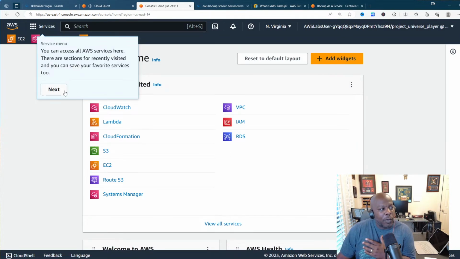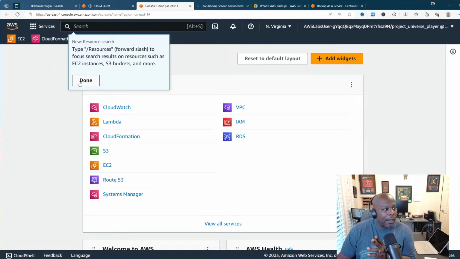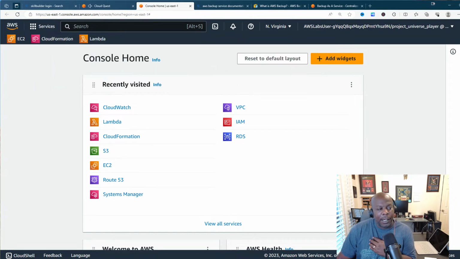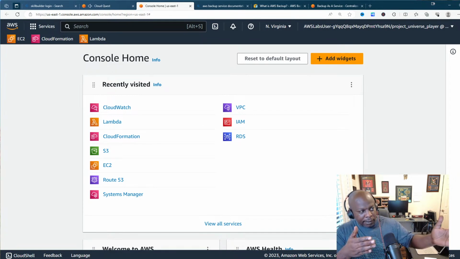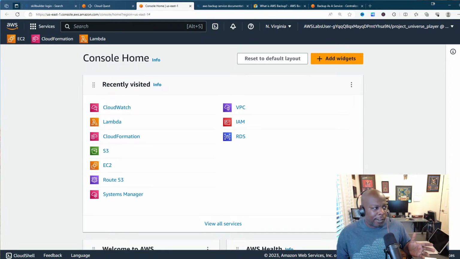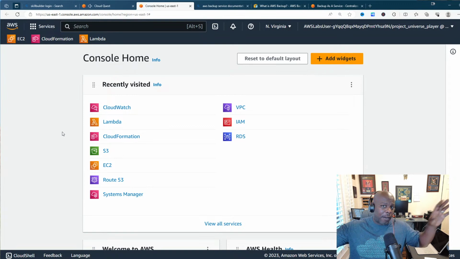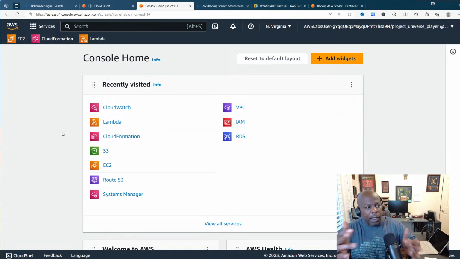And for those of y'all that are watching, if this is your first time in the cloud, what is the cloud? Well, there's many, many different answers to that. To break it down in the simplest form, this is how you interact with cloud services. You have the AWS Console. It's the same thing if you logged into Microsoft. You would have the Microsoft Azure Console where you can come in and operate with all these different services. So this is just the AWS Console.